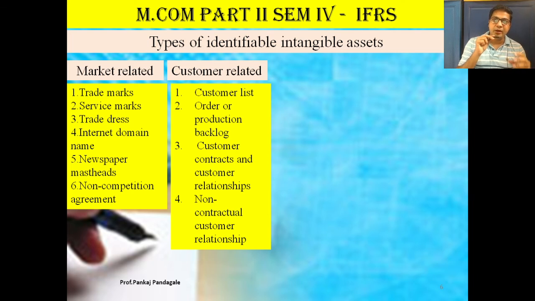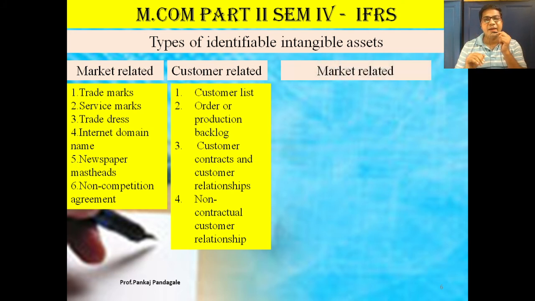Such technical know-how provided by the Japanese company to the Indian company is an intangible asset. Now friends, the Coca-Cola company produces soft drinks, and the formula for how to produce the soft drink is patented, and it is one of the intangible assets. So these are the various kinds of examples.